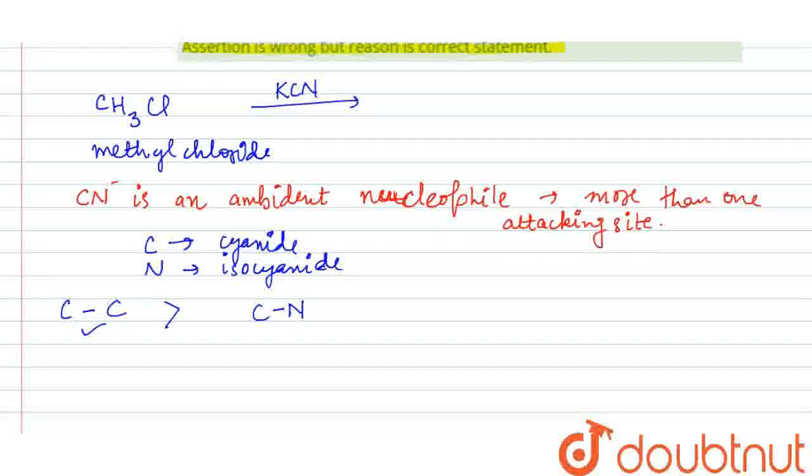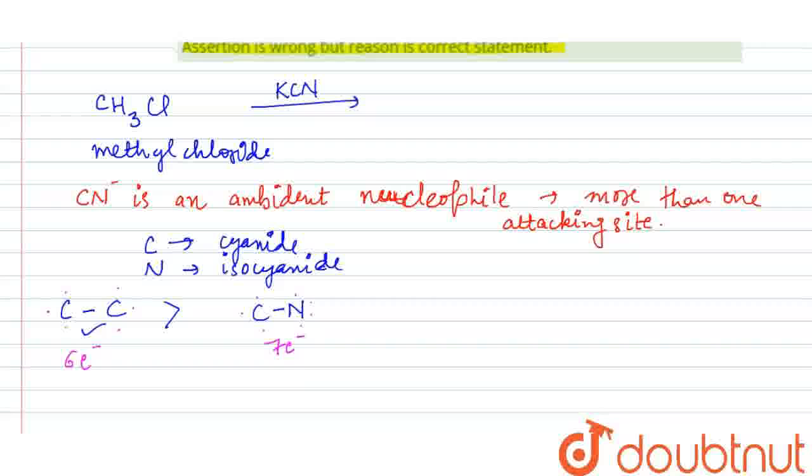Why is it stronger? Because in the carbon-carbon bond, carbon has a tetravalency, so it has three electrons left here and three on this, so it has six electrons, right? And in the nitrogen and carbon bond, carbon has three here, and nitrogen we know its valency is 5, so it will have 4 electrons there and it is having 7 electrons. So due to repulsions, this bond will not be as strong and stable as the carbon-carbon bond.